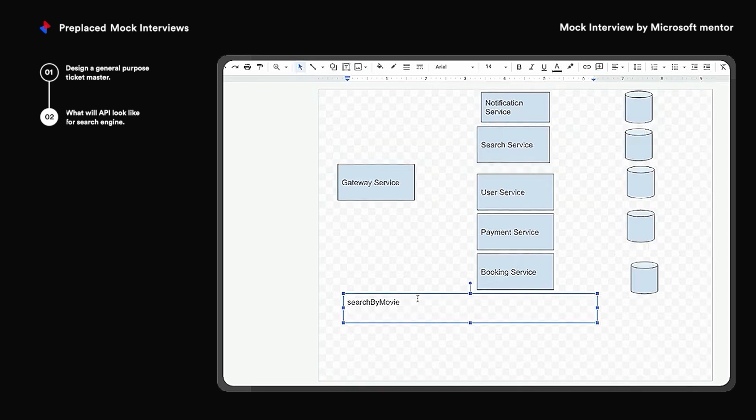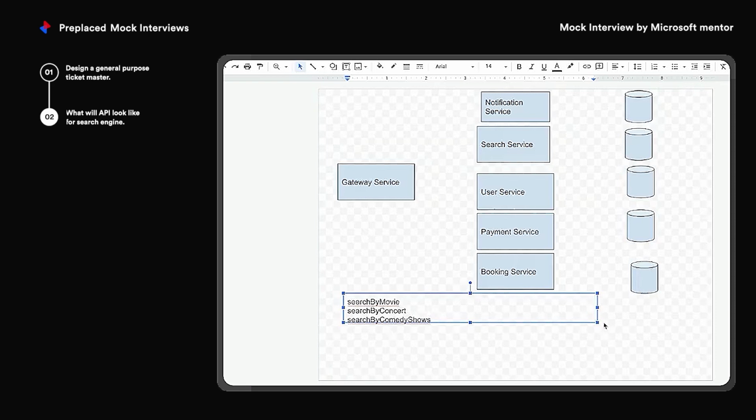Similarly, there will be search by concert, and similar search by comedy shows. Fine. So when he hits this endpoint, now he'll have the option to search specifically for movies, for concerts, or for comedy shows.